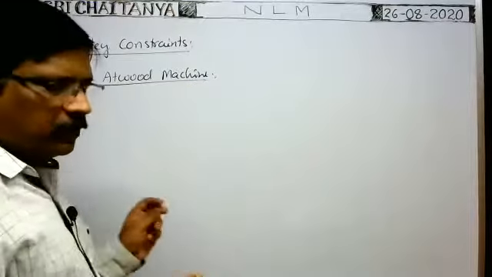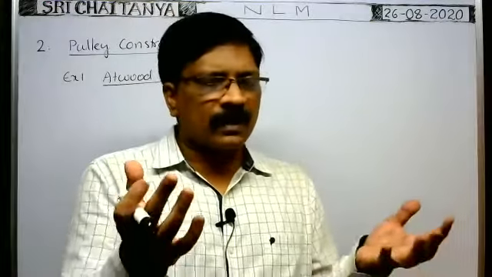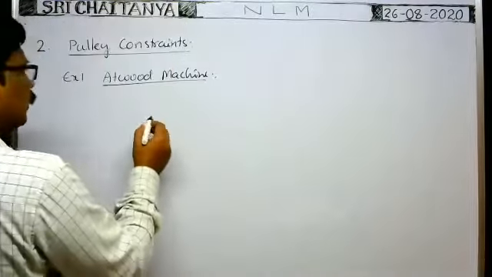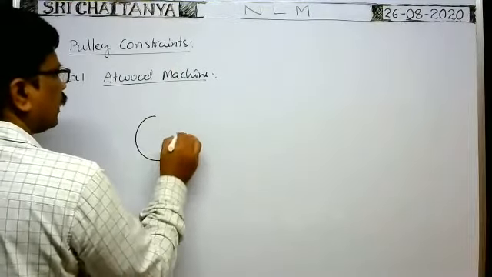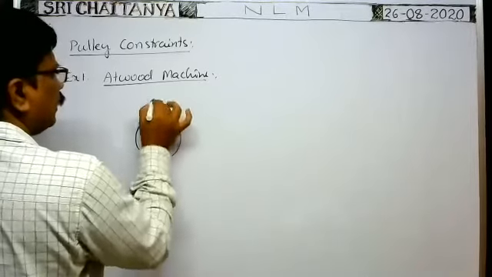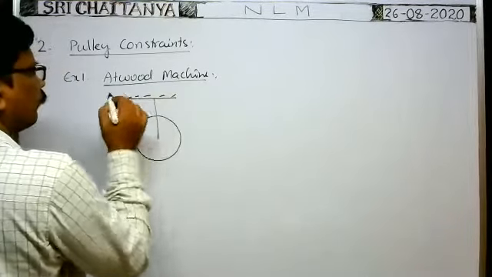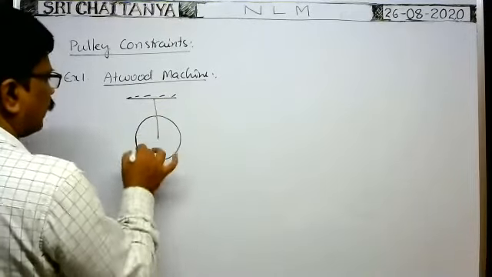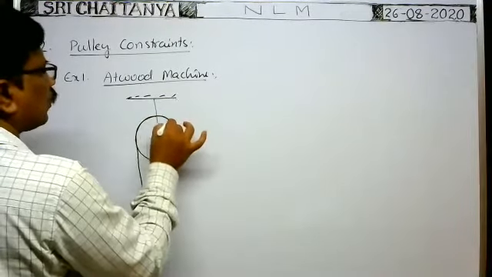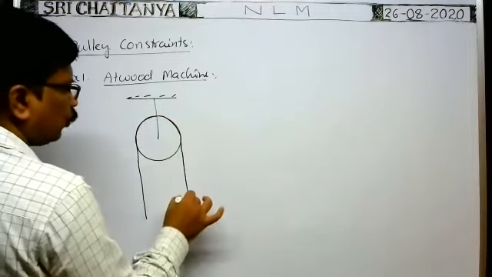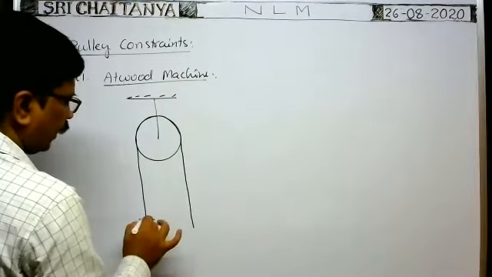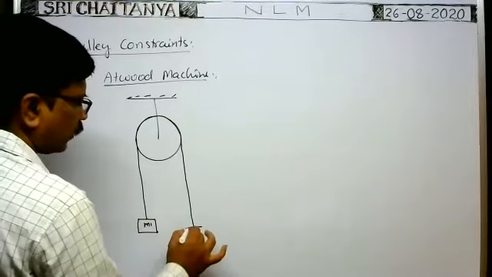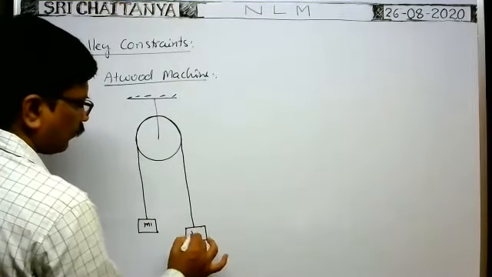Suppose in the Atwood machine, two blocks are suspended. The two blocks are connected to, here you see, a light frictionless pulley. The string is passed over the light frictionless pulley like this, and two blocks are attached at the two ends of the string.